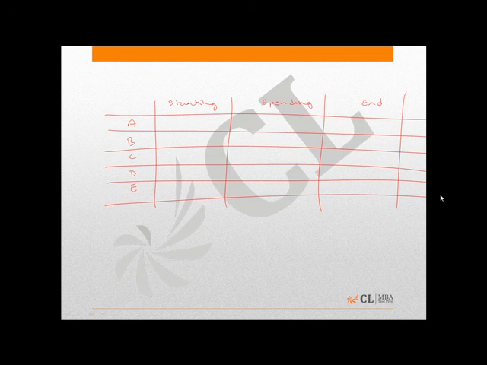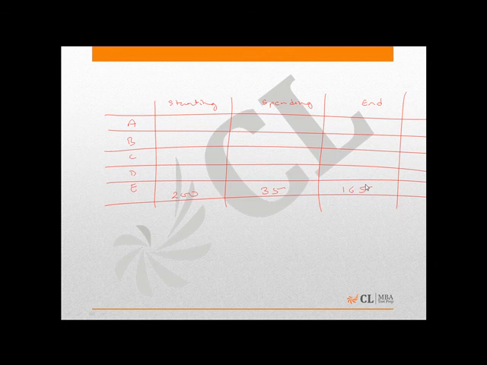Point 3 says that E, who spent rupees 35, that means this amount will be filled as 35, started with more money than exactly one person in the group. We know that the least amount is 100 and the second least amount is 200. That means E must have started with rupees 200 and he must have been left with rupees 165. 200 minus 35 is 165.